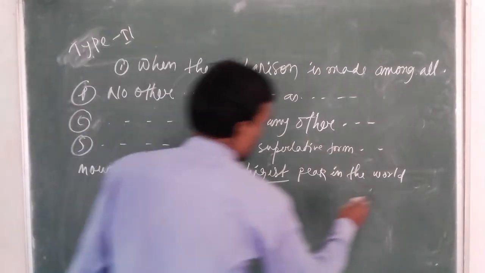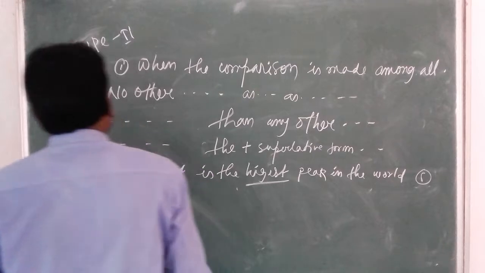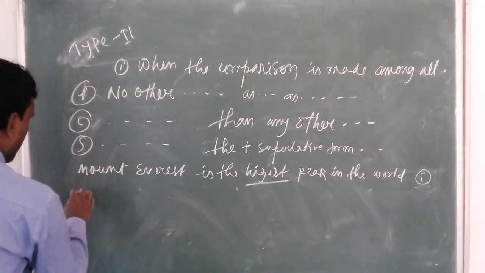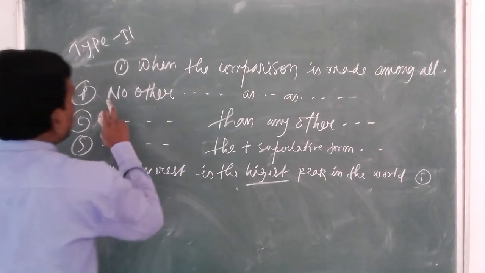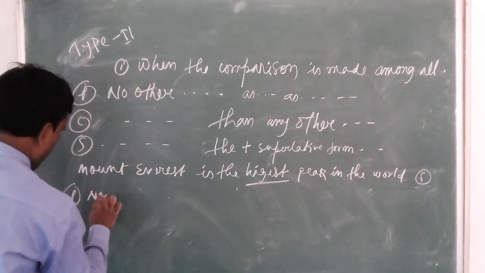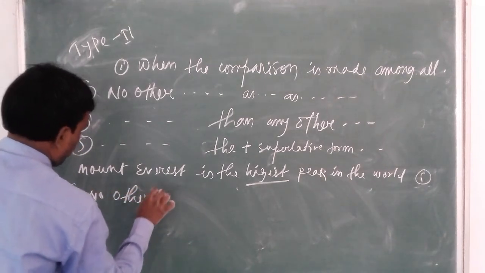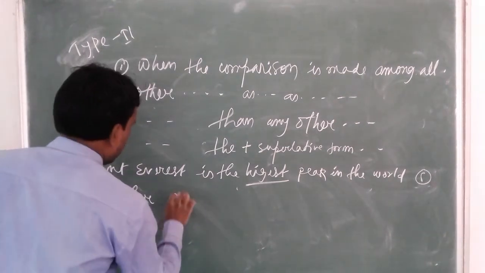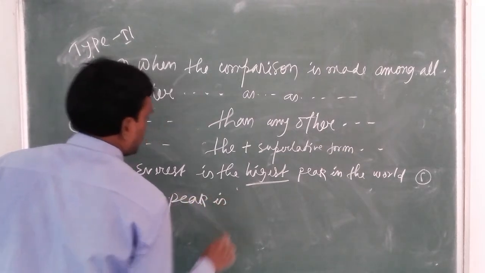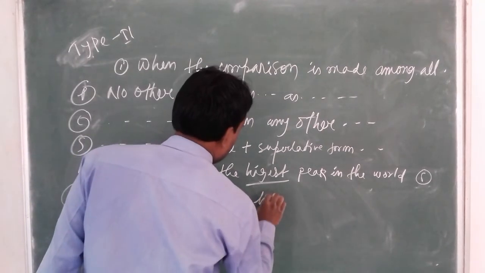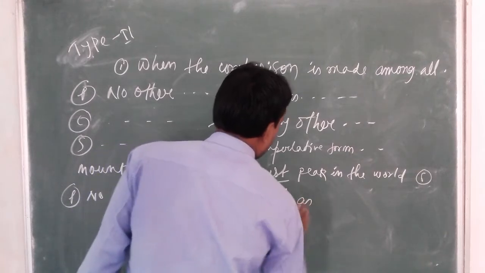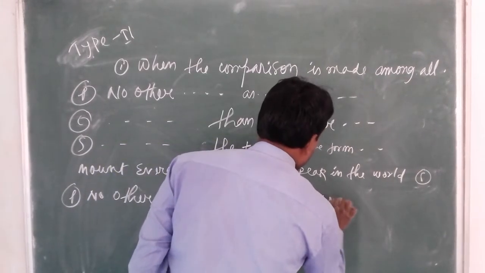Change it into positive and comparative. In positive, how to start? No other. No other peak is as high as Mount Everest.